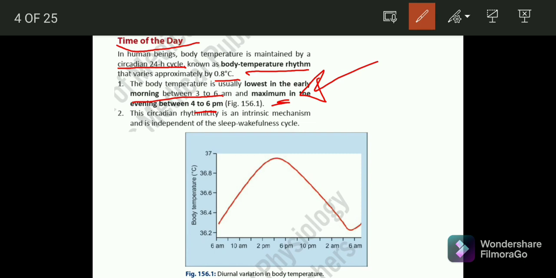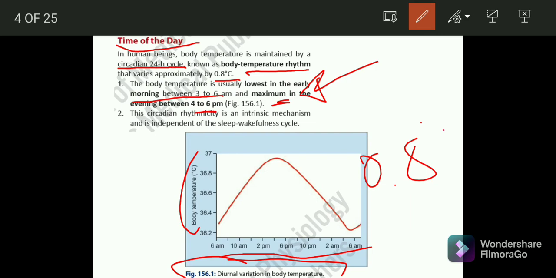Here in this graph you can see the diurnal variation of body temperature. The x-axis represents the time and the y-axis represents the body temperature. So here at the peak time, when your body temperature rises, it rises by 0.8 degrees centigrade.